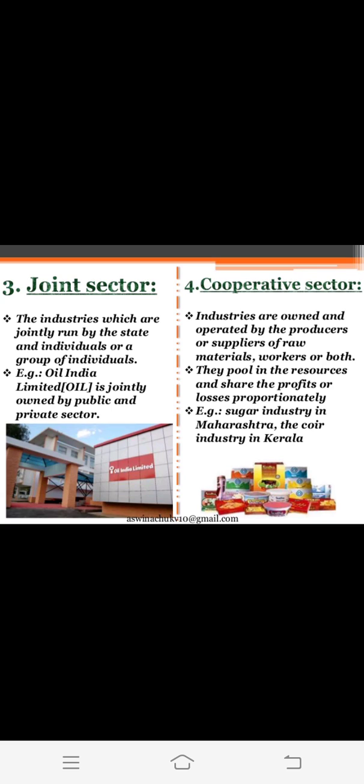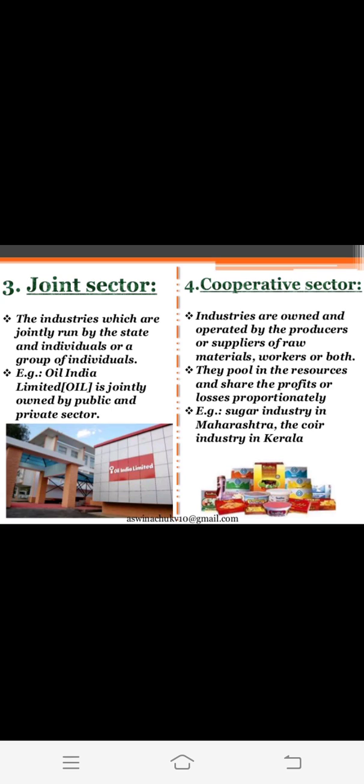Last, cooperative sector. Industries are owned and operated by the producers or suppliers of raw materials, workers, or both. Now cooperative sector are those industries which are owned and operated by the producers or suppliers of raw material. Those people who are engaged in the production or supply of raw materials own these industries; it comes under cooperative sector.